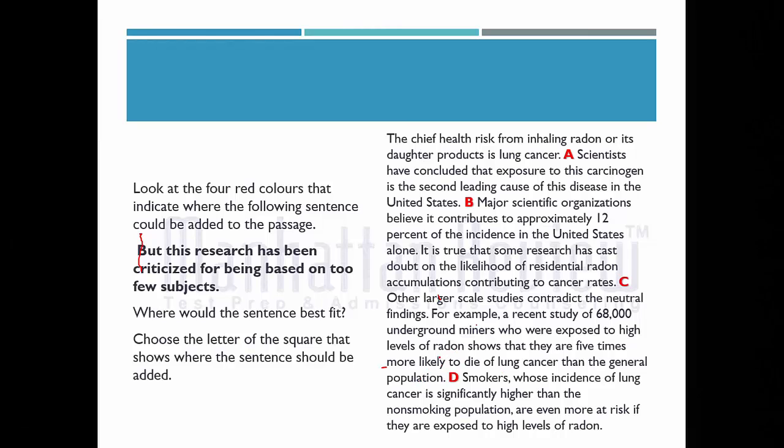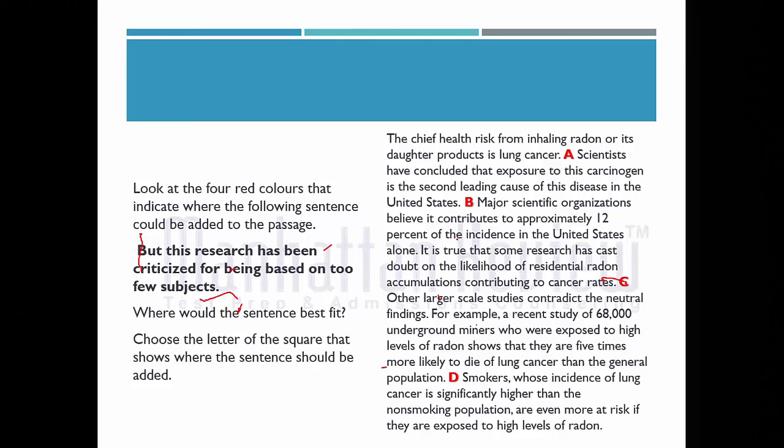And this option is discussing the studies carried out and on what basis it can be contradicted. If we want to discuss the contradiction part, we need to use some other sentence which might have earlier discussed this contradiction part. So then we can take up, "But this research has been criticized for being based on too few subjects."